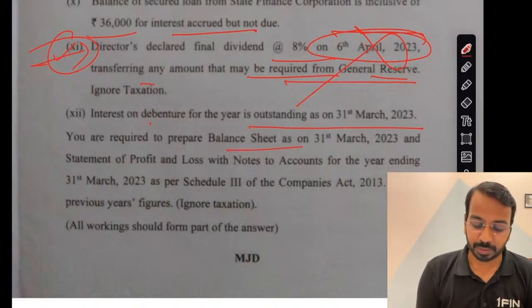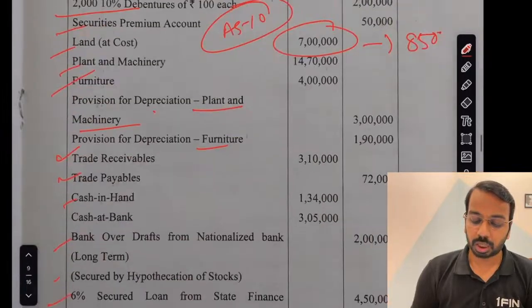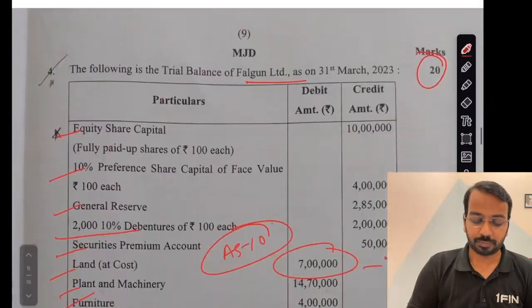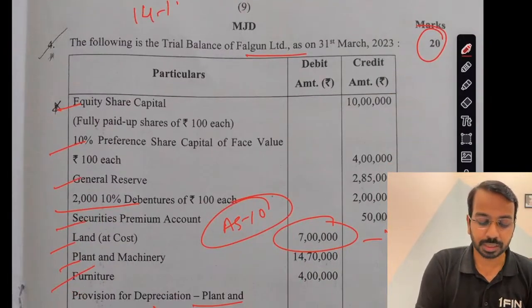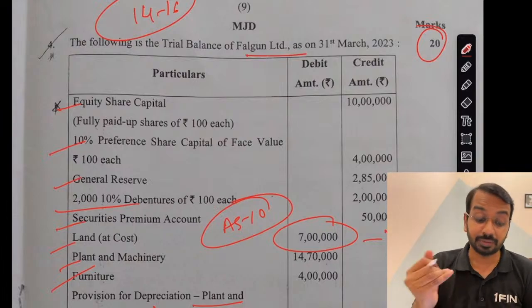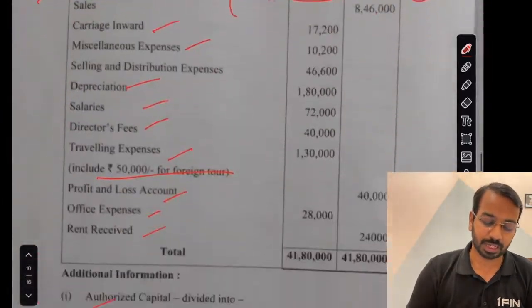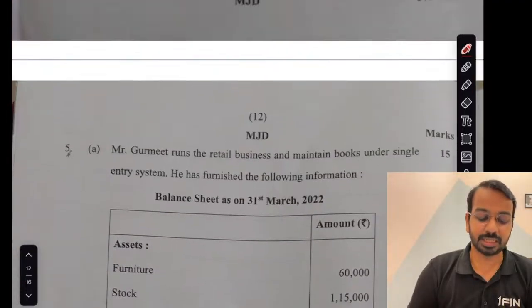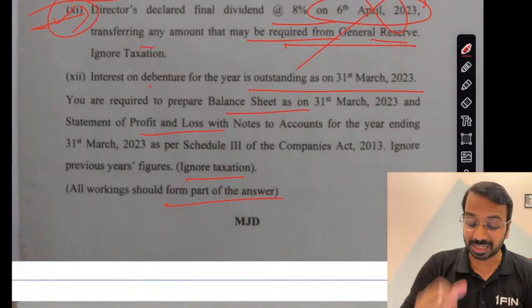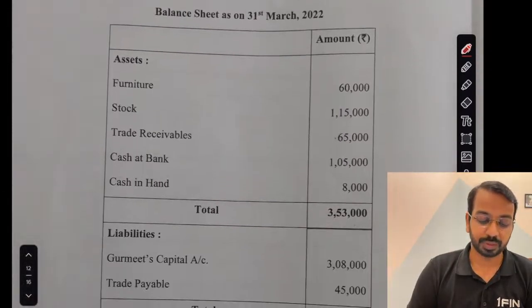You are requested to prepare balance sheet and statement of P&L and notes to account. Ignore taxation. All working should form part of your answer. Now a 20 marks question. With a cool mind, with a cool head, if you would have done, at least 14 to 16 marks should be in the pocket. Okay. Some adjustments if you make mistakes here and there, even then, that was the kind of question which was asked, and I would put it as an easier version. Yes, sometimes you might get confused as to some of the disclosure requirements, but still that marks is possible.